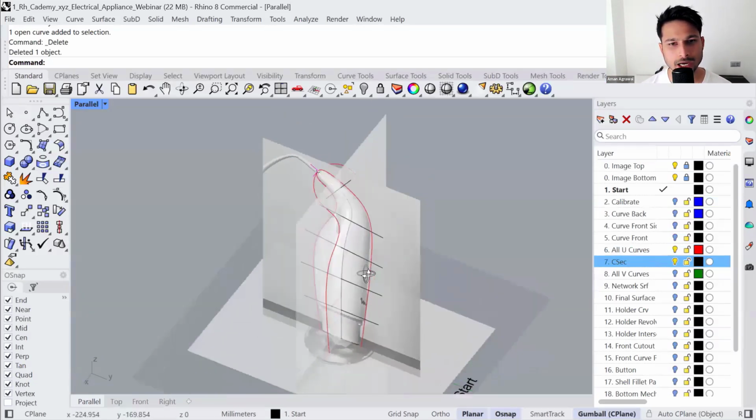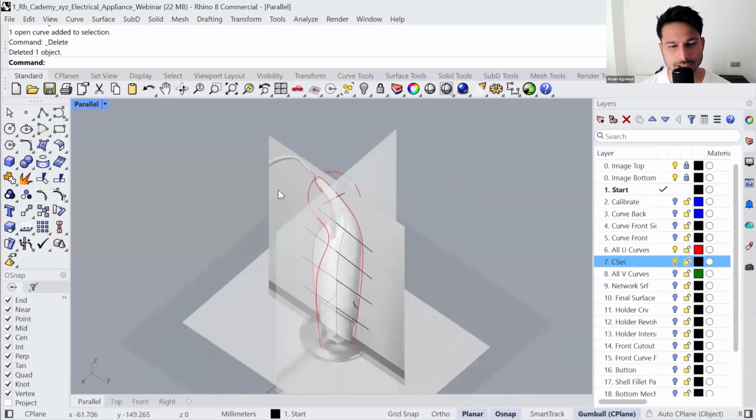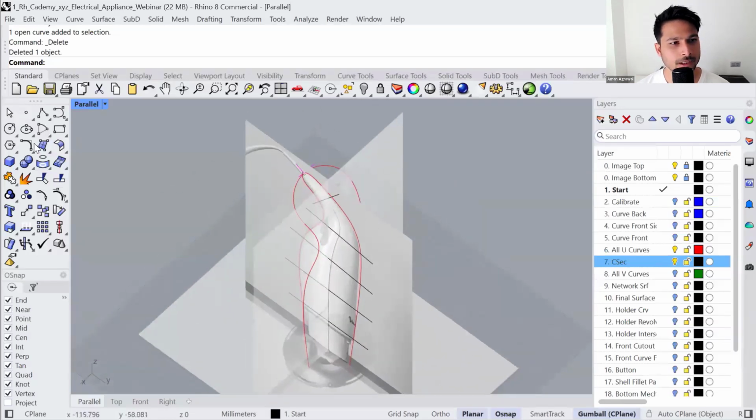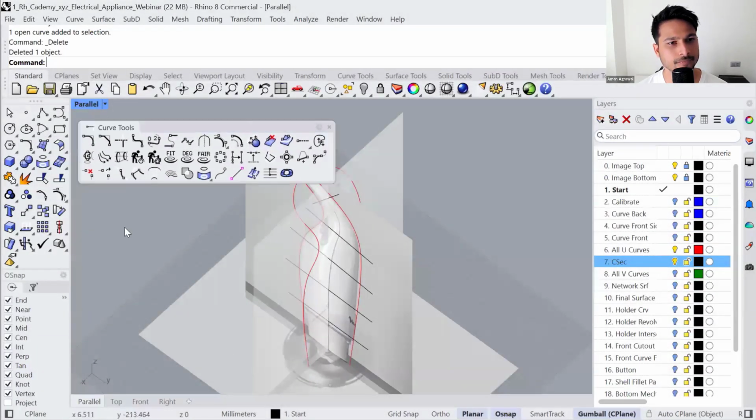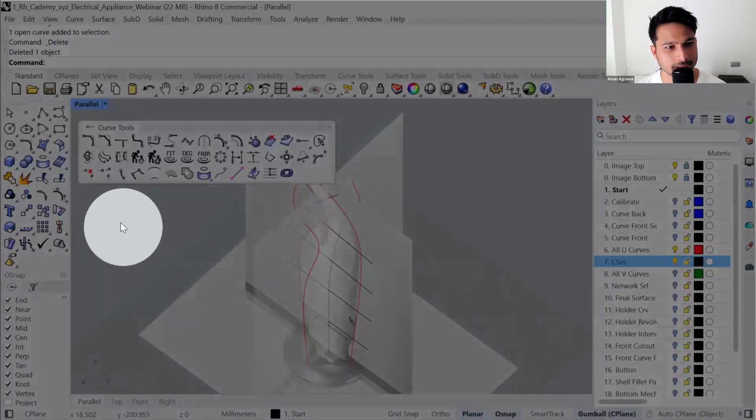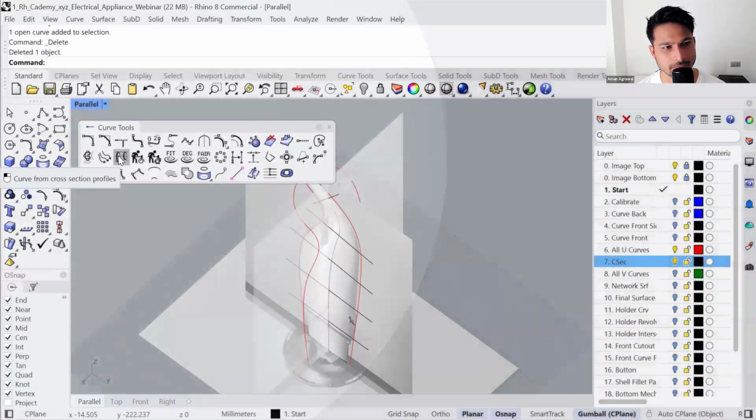Now, let me show you how can you generate the cross-section profile. So there is a command in Rhino. Go to Curve Tools. And here you will find a command called Curve from Cross-Section Profiles. You can do this with me. Go to this command.